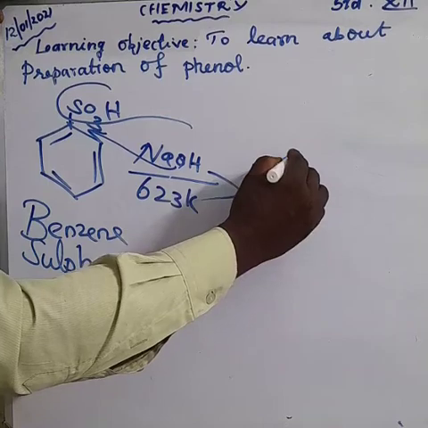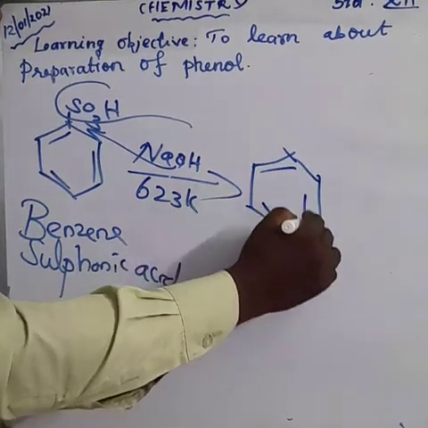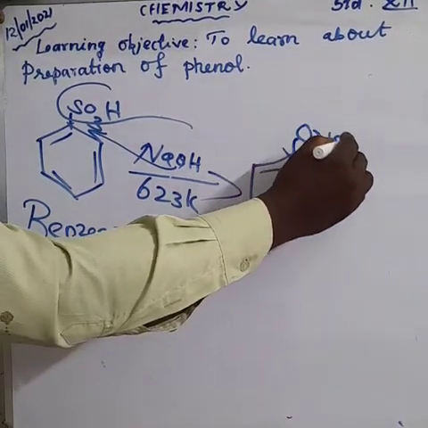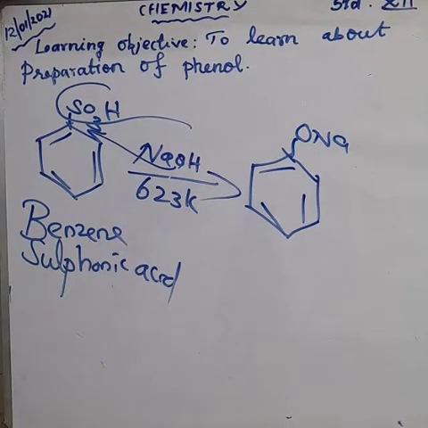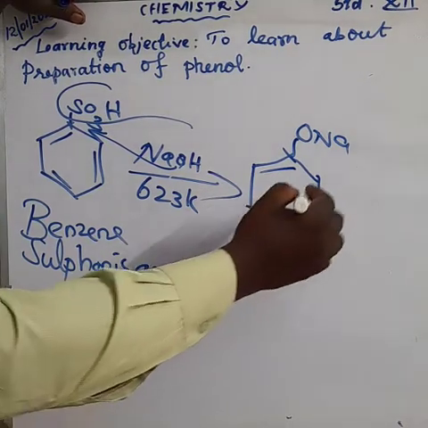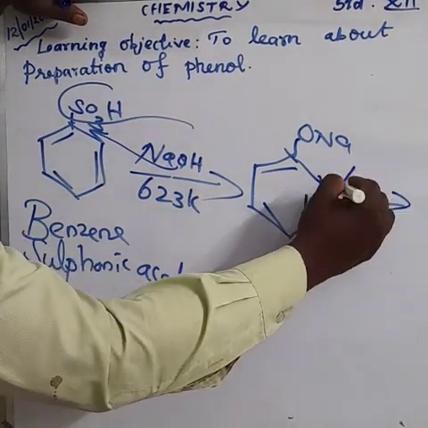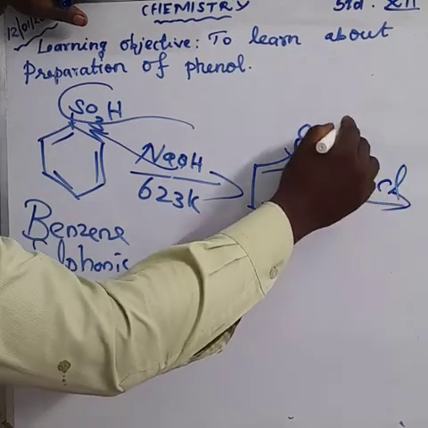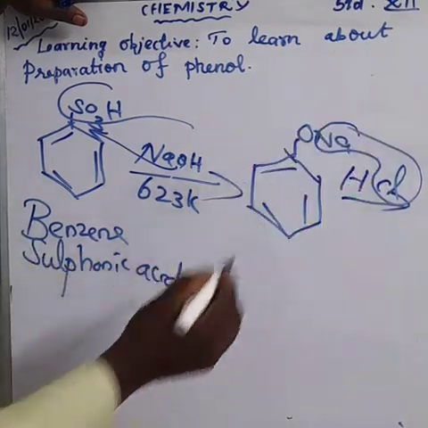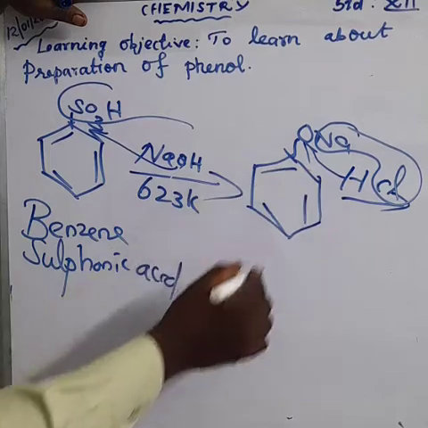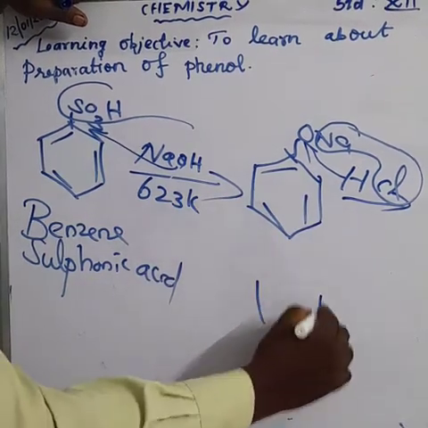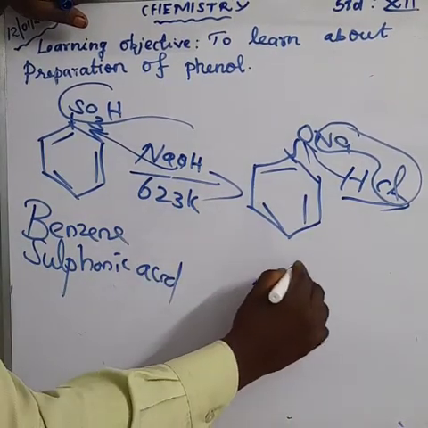The benzene ring is attached to ONa, which is sodium phenoxide, followed by acid hydrolysis, adding hydrochloric acid, HCl. Na combines with the chlorine to form NaCl, and the hydrogen is attached to the oxygen atom. So we get phenol.